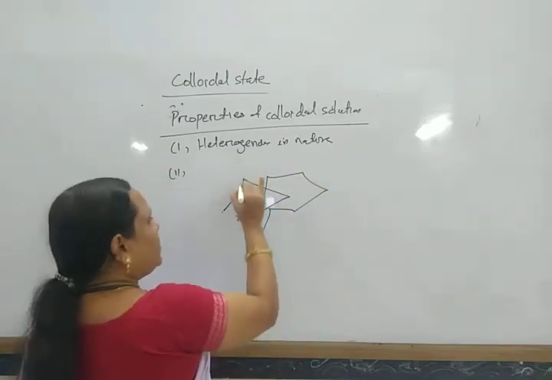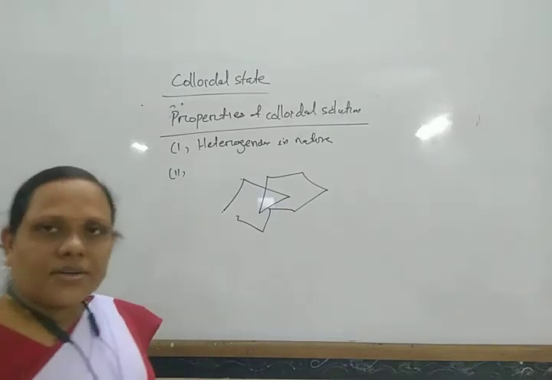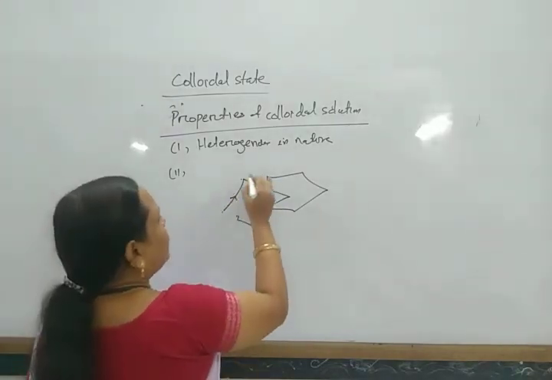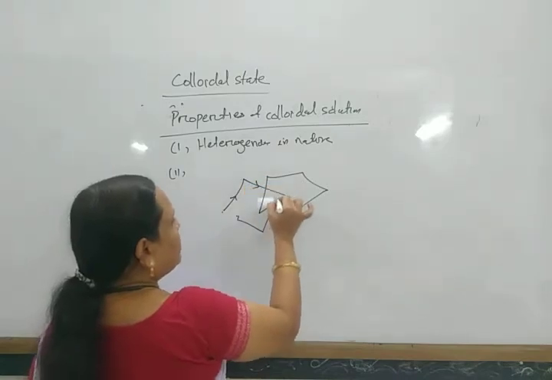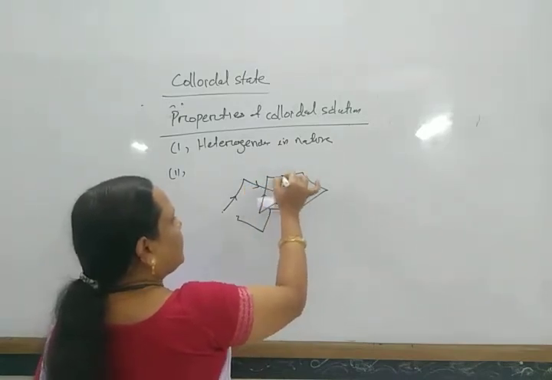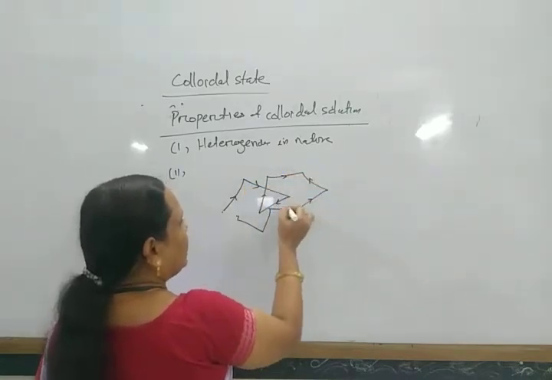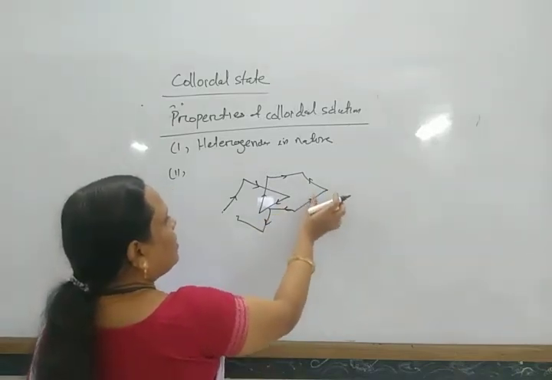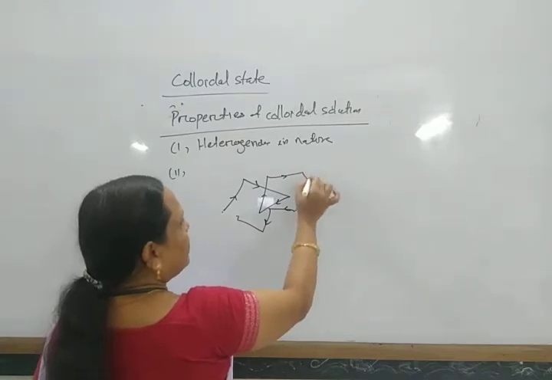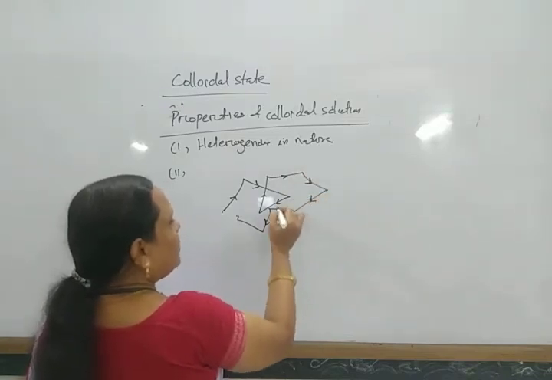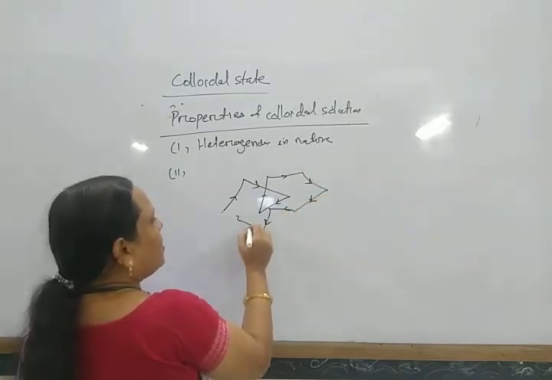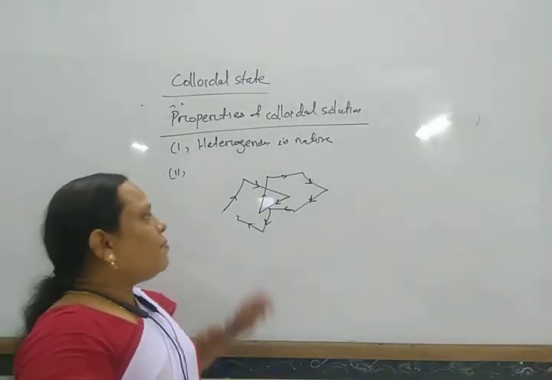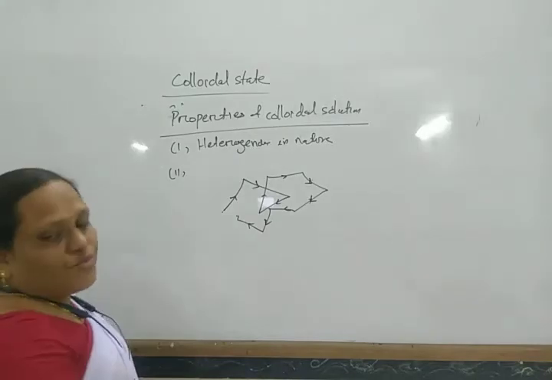Due to this constant rapid motion, this is called the mechanical property of colloidal particles. Due to this zigzag rapid motion, these colloidal particles are non-settling in nature. So although these are heterogeneous in nature, these are non-settling because of Brownian movement.